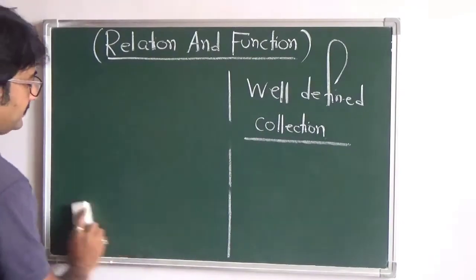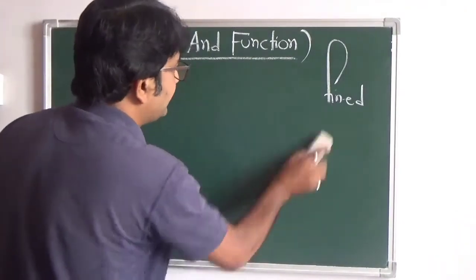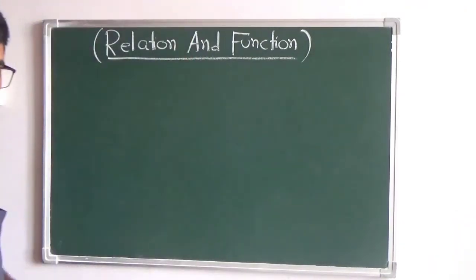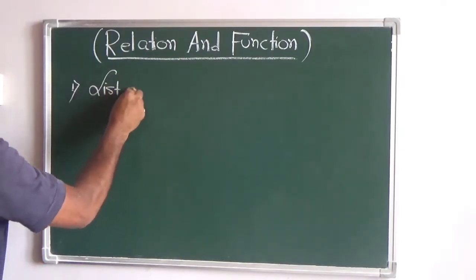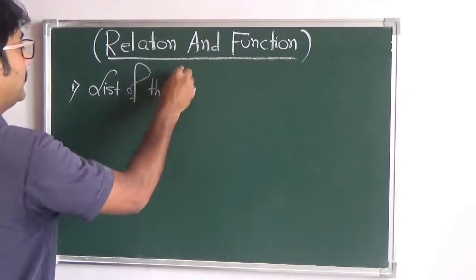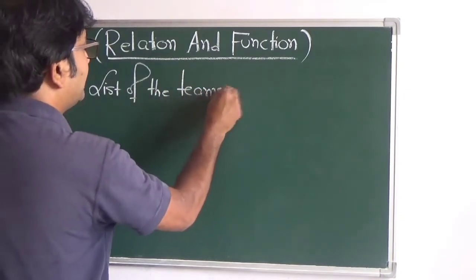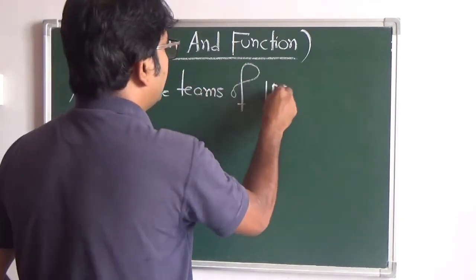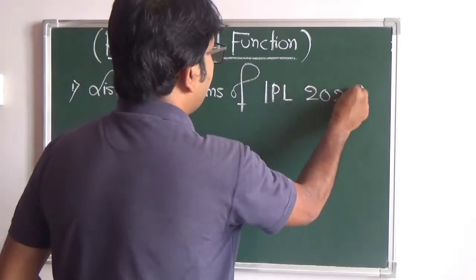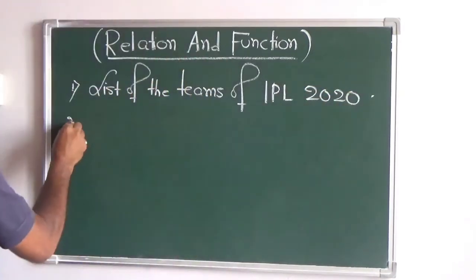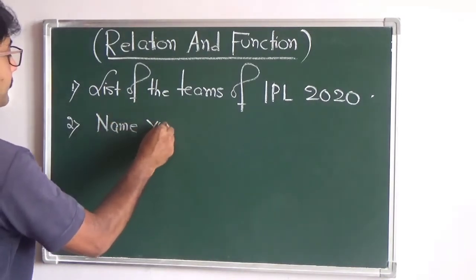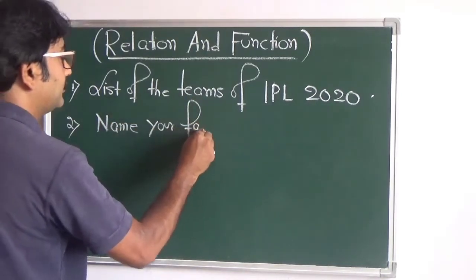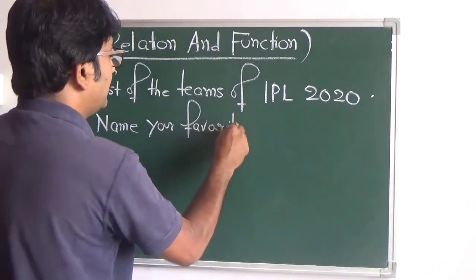I write something on the board, you just tell me the answer to this. First: list the teams of IPL 2020. Second: name your favorite team.